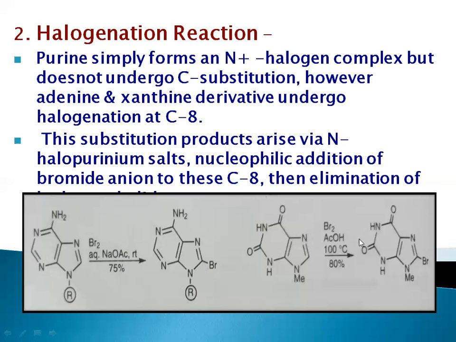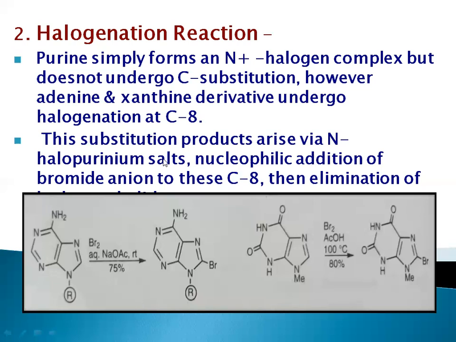Okay. After that, second reaction. Let's see the second reaction. Again we are taking the second structure. In that we are going to add bromine water. Again, as we say, in adenine and xanthine, halogenation will take place at the 8th position. So finally we will get our product, which is a halogenated compound. In the second reaction, we are using HCOOH as a solvent, and the reaction will take place at 100 degrees Celsius. This was all about halogenation reaction.